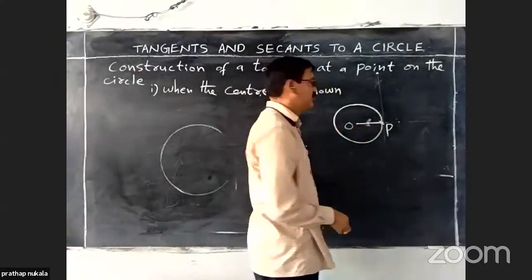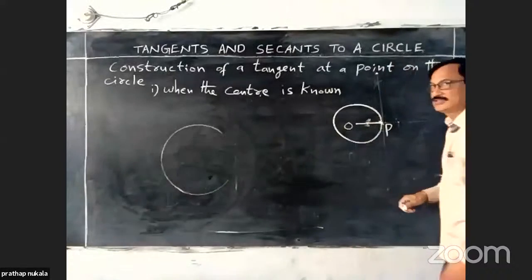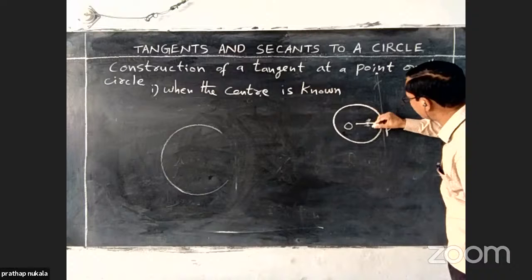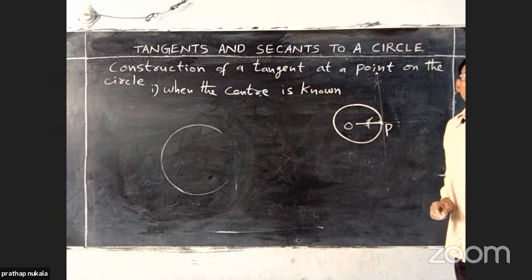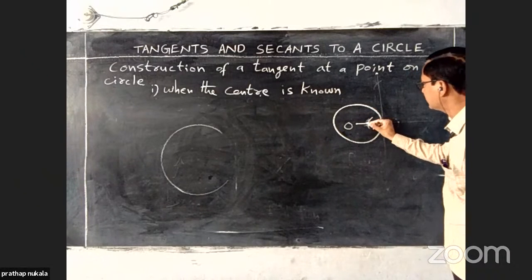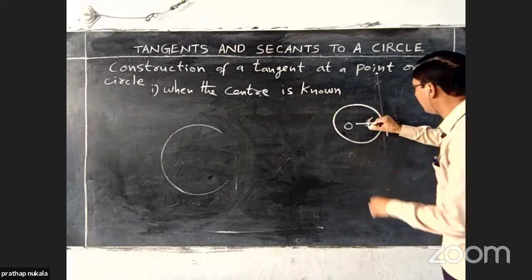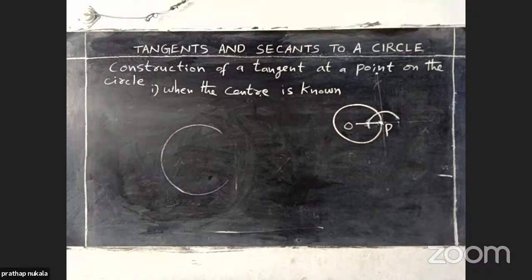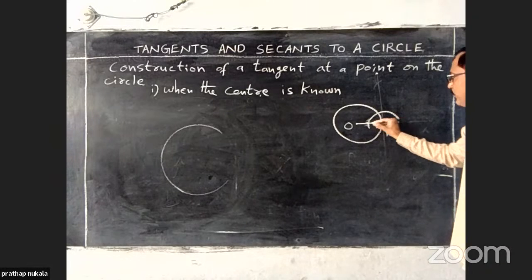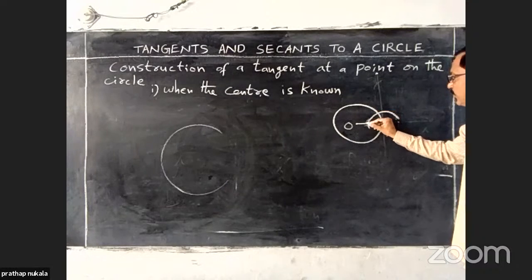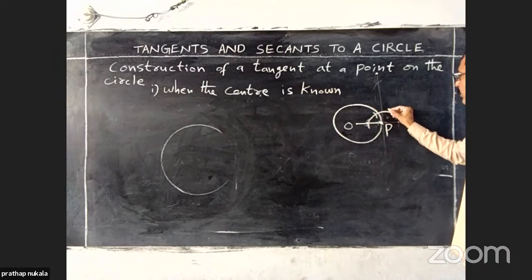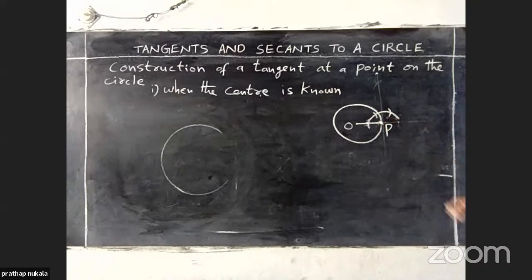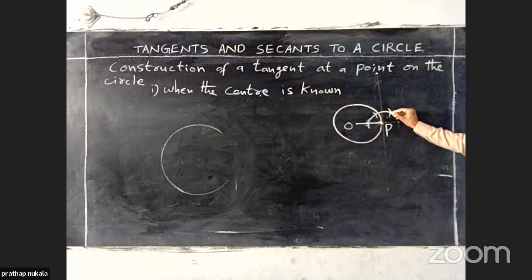Take a compass with center P and draw an arc on OP. Locate the intersection point. With the same radius, draw an arc like this, and with the same radius draw two arcs from this point. Locate the intersection points.